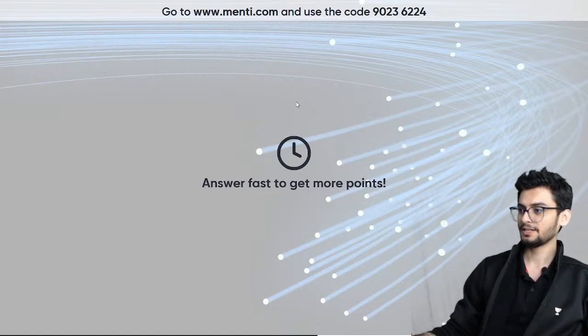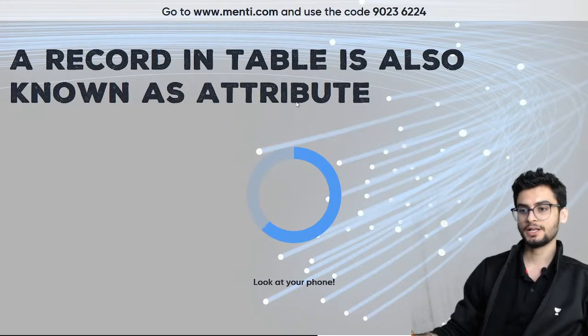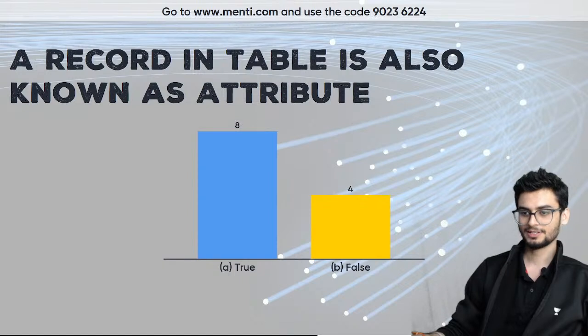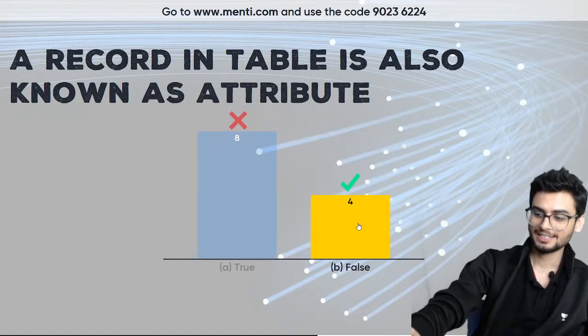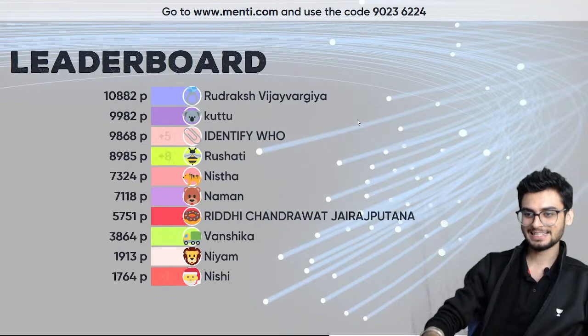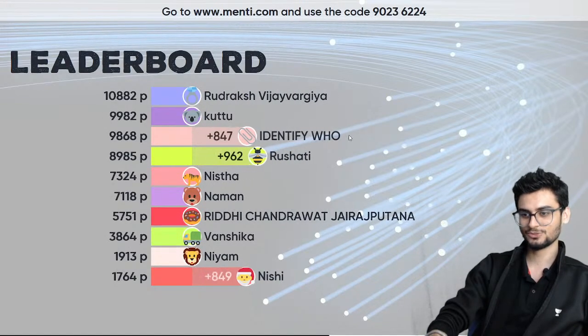Question number 15. A record in a table is also known as attribute. तो हम लोग record को और क्या क्या बोलते हैं? Attributes क्या होते हैं? You have to remember that. The answer should be in true and false. I think everyone has voted. It is not actually known as an attribute. Attribute is something else.